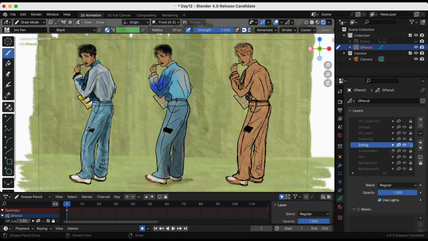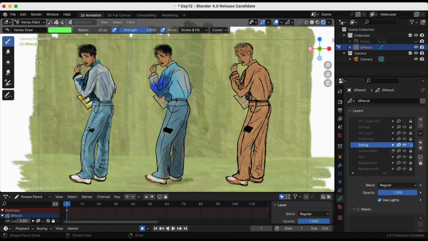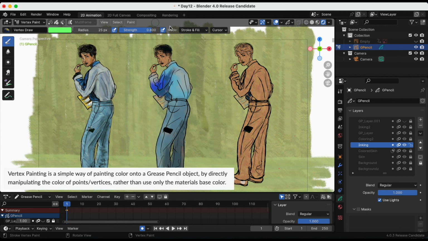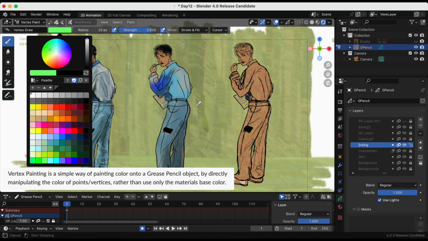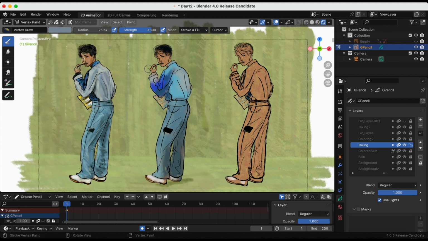Okay, just finished with the Tint tool. Now we're going to go to Vertex paint mode. Already I can see in Vertex paint mode I have more options. Vertex paint is a simple way of painting color onto a grease pencil object by directly manipulating the color of the points or vertices rather than only using the material's base color.